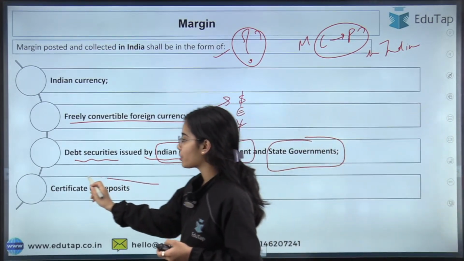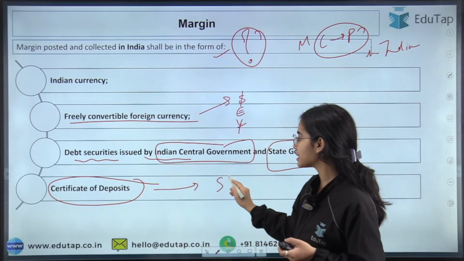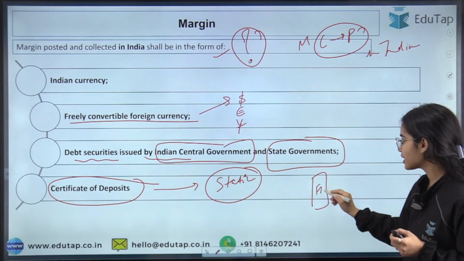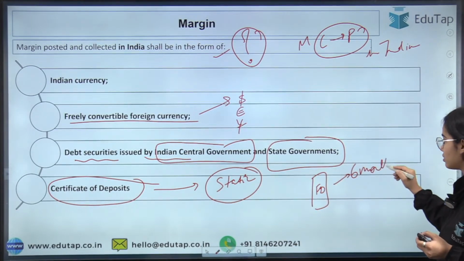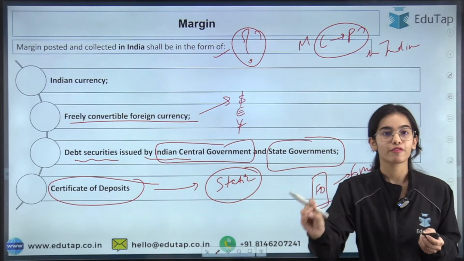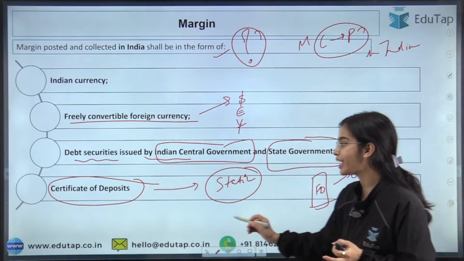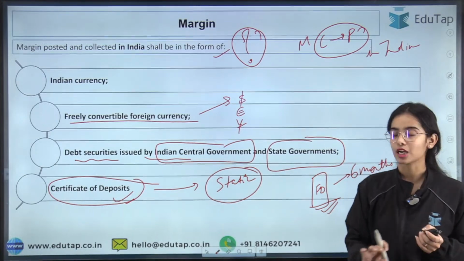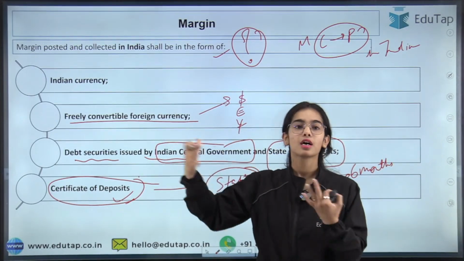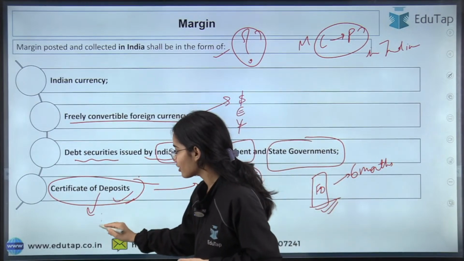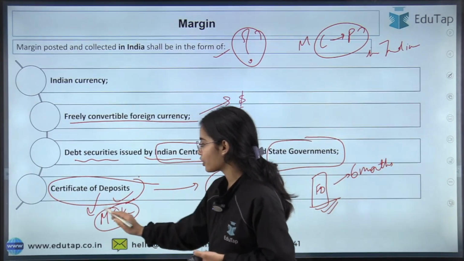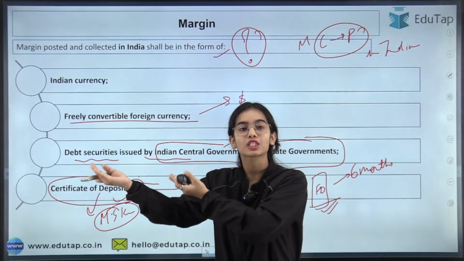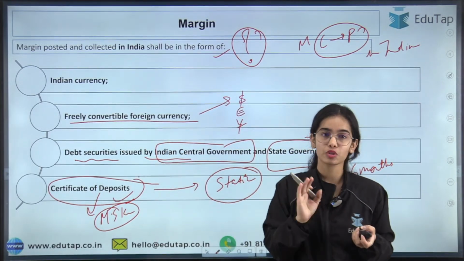Okay. Certificate of deposit. I hope you have studied this in the static part. Let's say that you have an FD, a fixed deposit for a period of 6 months. Now you do not want to break this fixed deposit, but you can collect a certificate of deposit against this fixed deposit from the bank. So certificate of deposit can be used as a margin. Okay. And if Miss Kritika owns this certificate of deposit, I have given this certificate of deposit as collateral, but the interest should come to me only. So that is the idea, right?